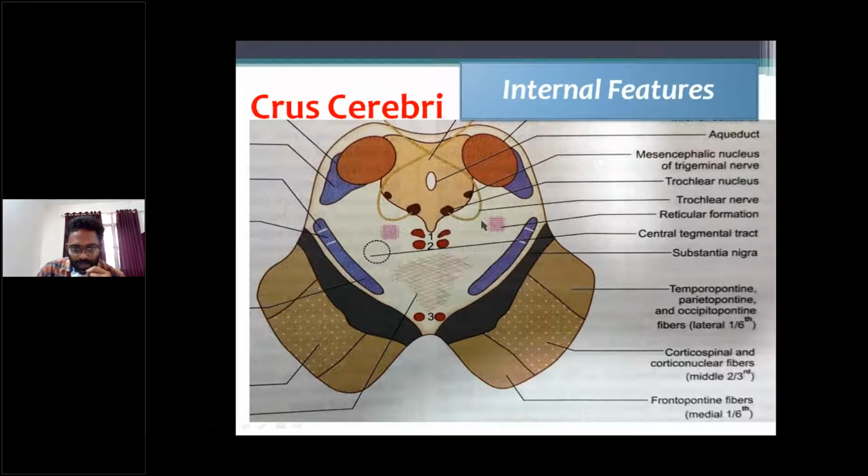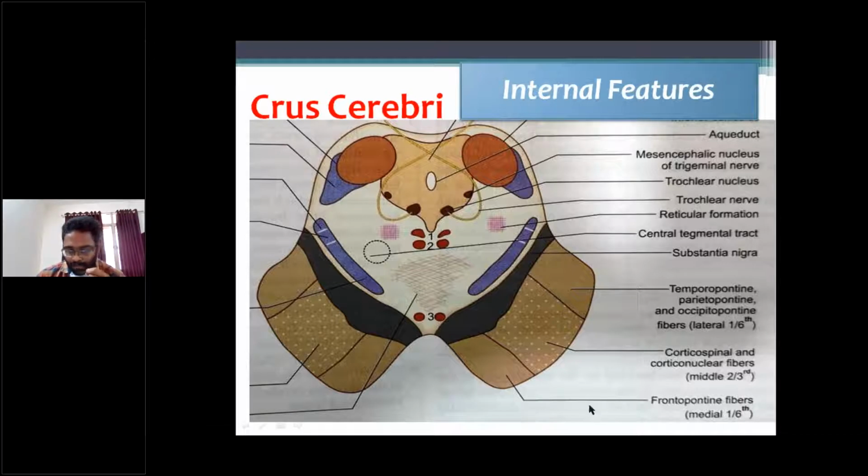The crus cerebri forms the posterolateral boundary of the interpeduncular fossa. It is traversed by fibers arranged from the cerebral cortex to the spinal cord, mostly descending tracts.